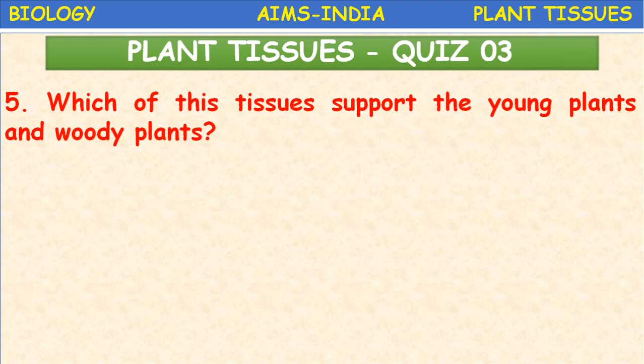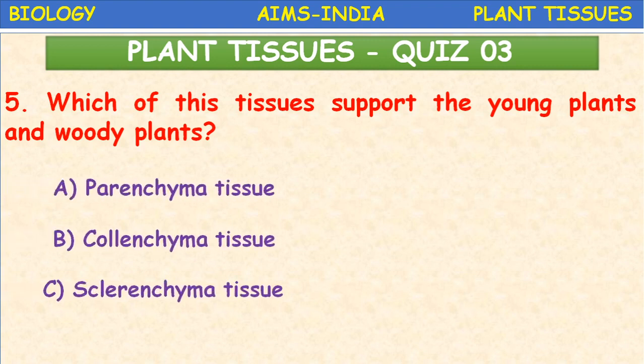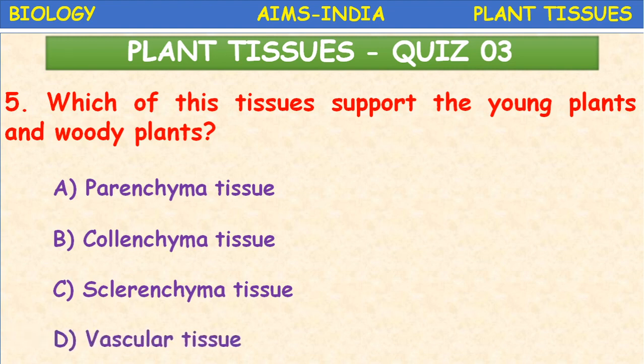Which of these tissues support the young plants and woody plants? Parenchyma, collenchyma, sclerenchyma, vascular tissue. Here young parts and woody parts are mentioned, and support or mechanical strength. So it is collenchyma.